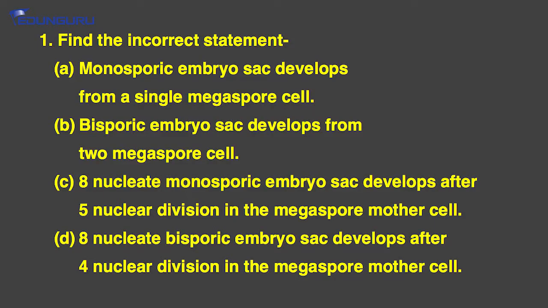The first question asks you to figure out the incorrect statement among the given 4 options. Option A, monosporic embryo sac develops from single megaspore mother cell. Option B, bisporic embryo sac develops from 2 megaspore cell. Option C, 8 nucleate monosporic embryo sac develops after 5 nuclear division in megaspore mother cell. Option D, 8 nucleate bisporic embryo sac develops after 4 nuclear division in megaspore mother cell.